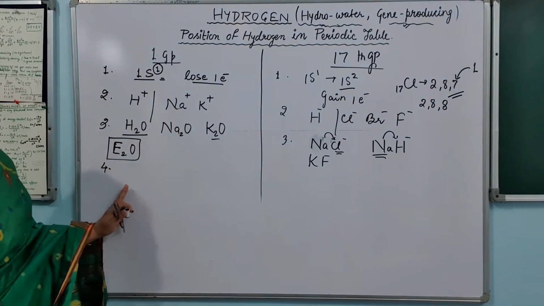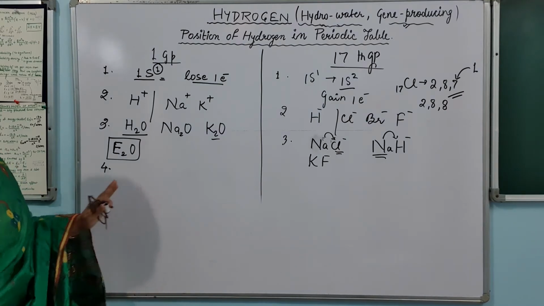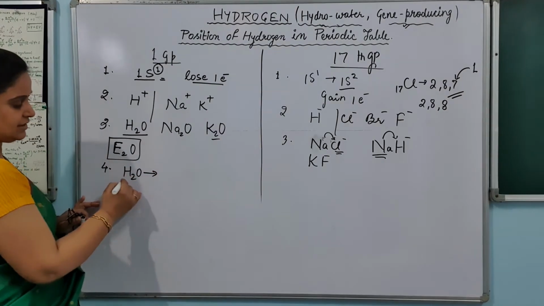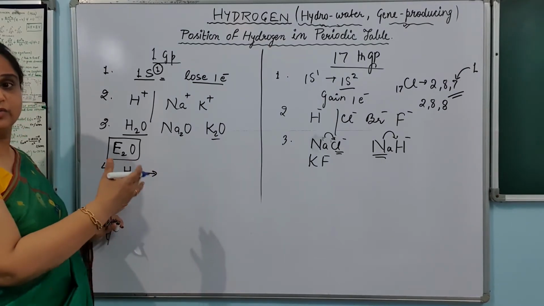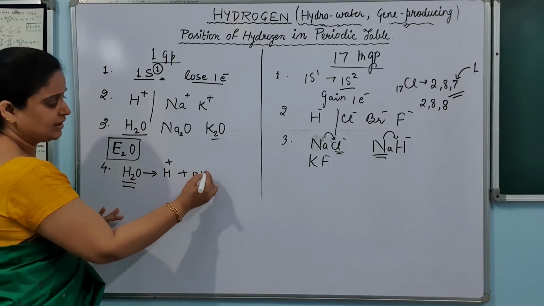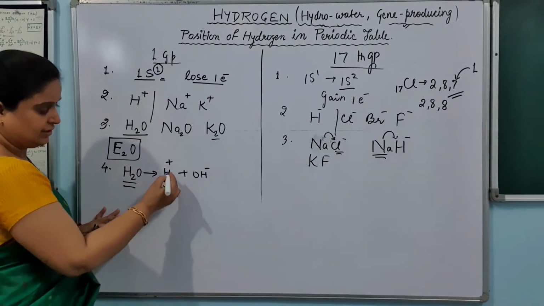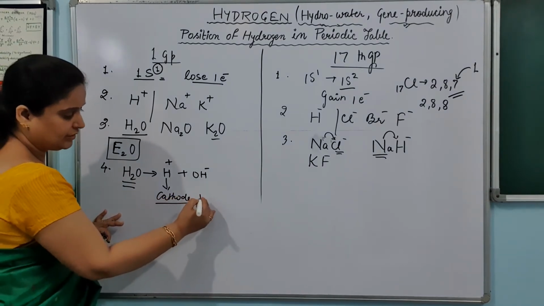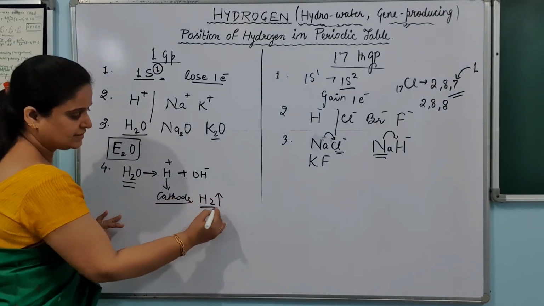Okay, let's move to the next property. Just like if I break down water, this water will break down and you will get H plus ion and OH minus, and when this H plus ion goes, it goes to the cathode, and at the cathode you will get hydrogen gas.